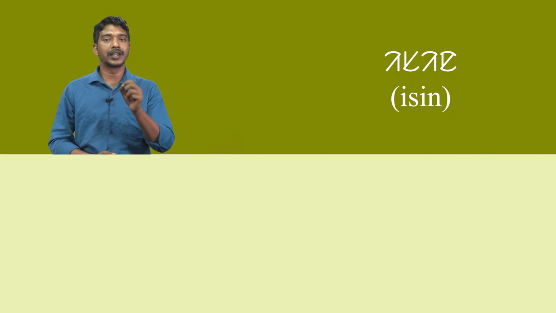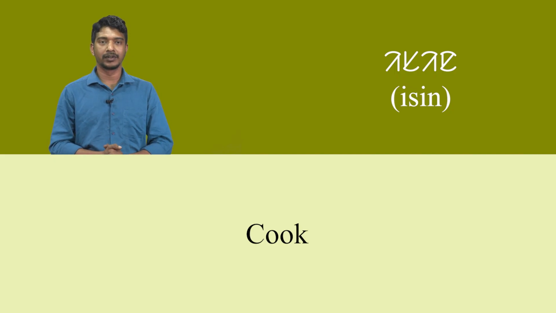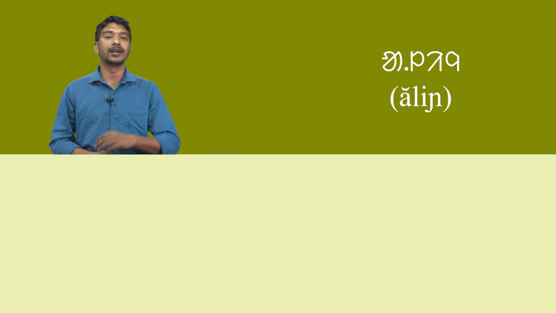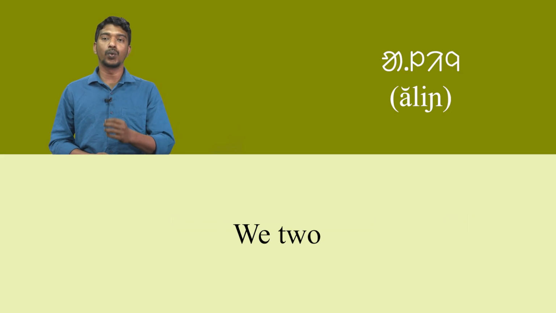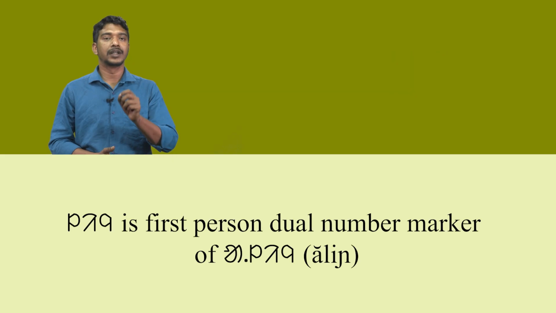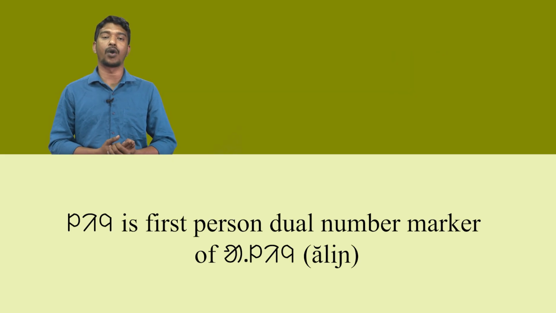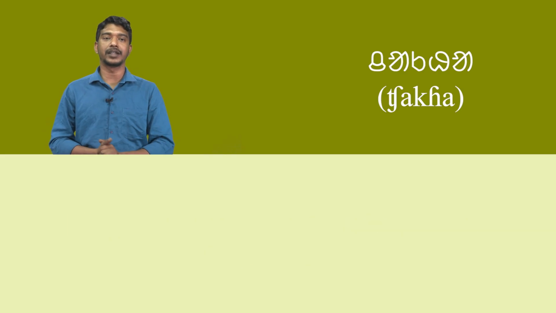The word isin means cook, khan is non-finite verb particle. The next word aliny means we too. Liny is first person dual number marker of aliny. Lastly, the word chakha means taste.